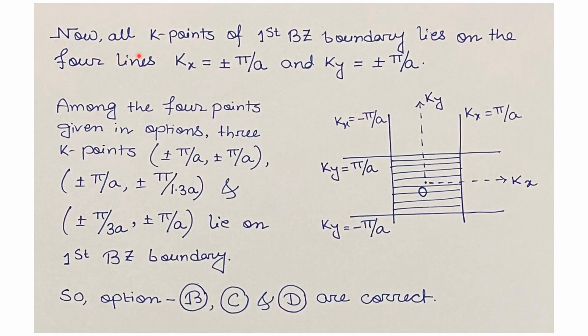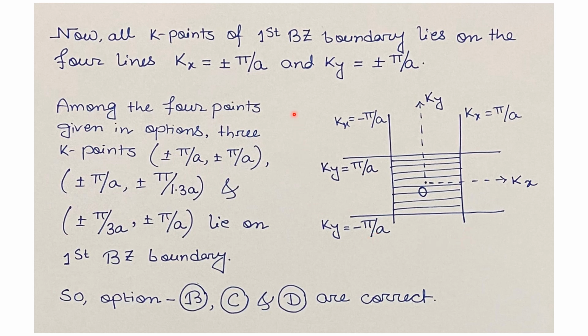Now, all the k points of the first Brillouin zone boundary lie on four lines. Those are kx equals to plus minus pi by a, these two lines shown here, kx equals to minus pi by a and kx equals to pi by a, and ky equals to plus minus pi by a, those two lines here, ky equals to pi by a and ky equals to minus pi by a. So these four lines construct the boundary of the first Brillouin zone, and at all the points on this boundary we get the energy band gap.